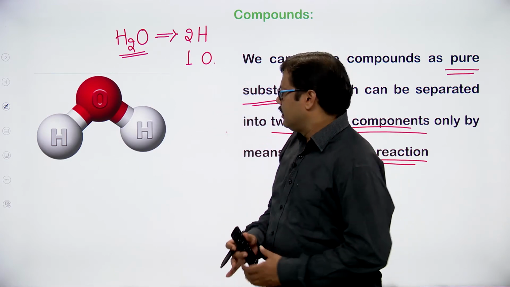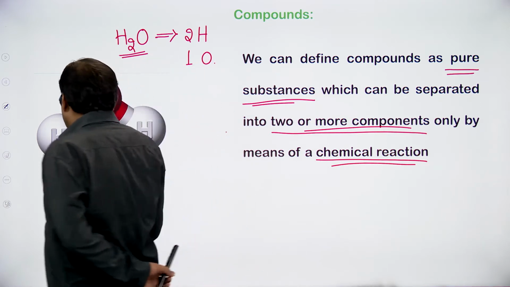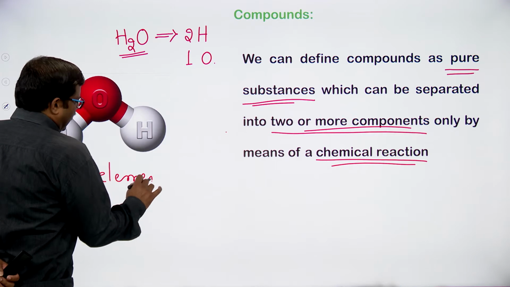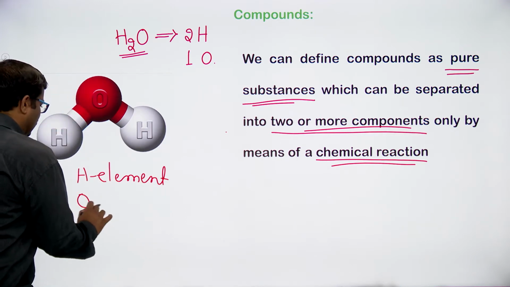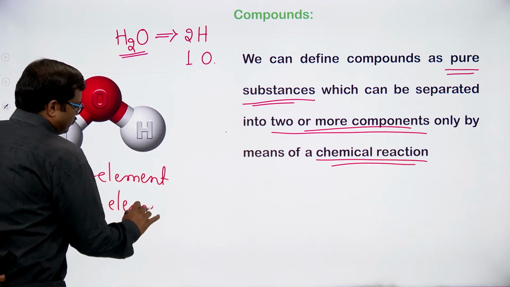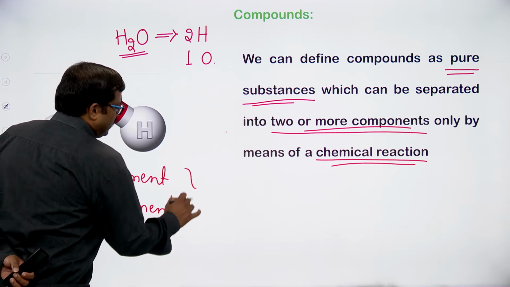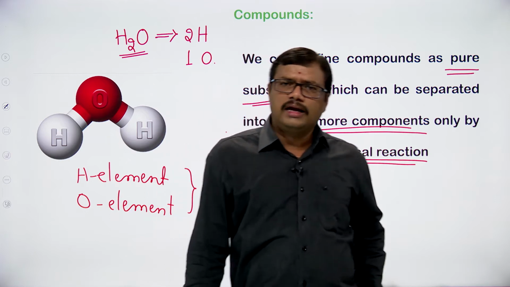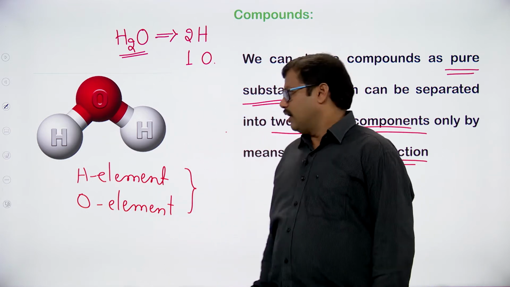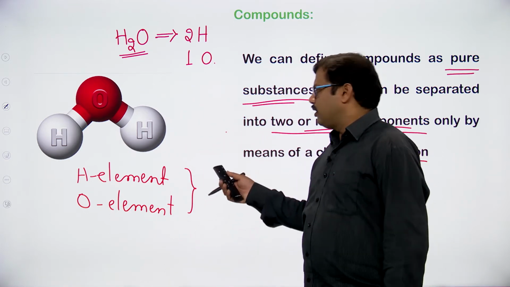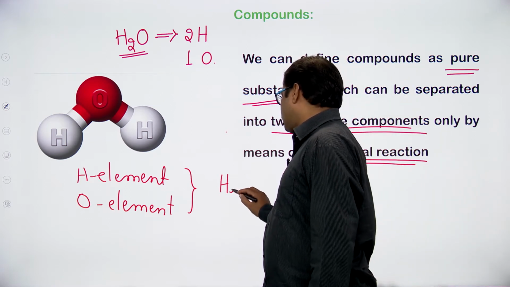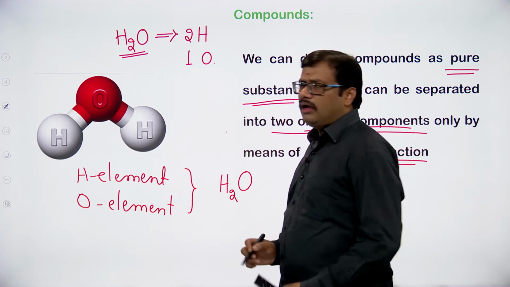Atoms of the hydrogen element and atoms of the oxygen element react with one another and produce H2O. So H2O is formed by the combination of hydrogen atoms and an oxygen atom.